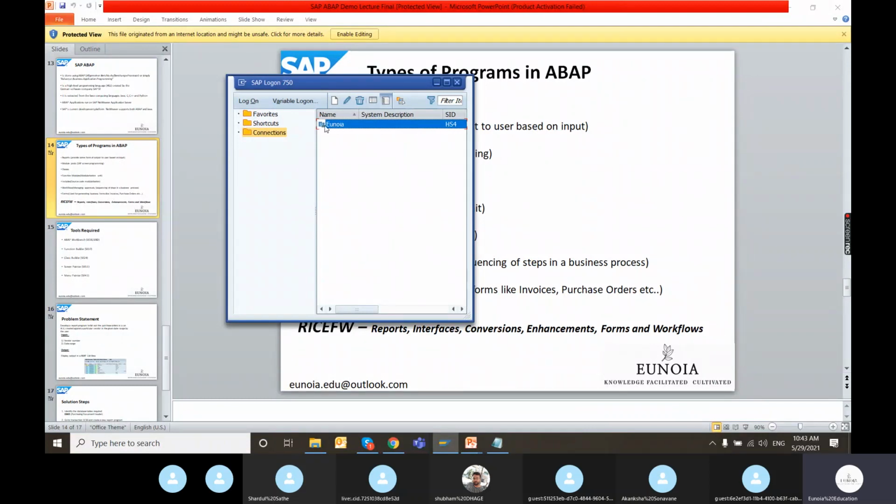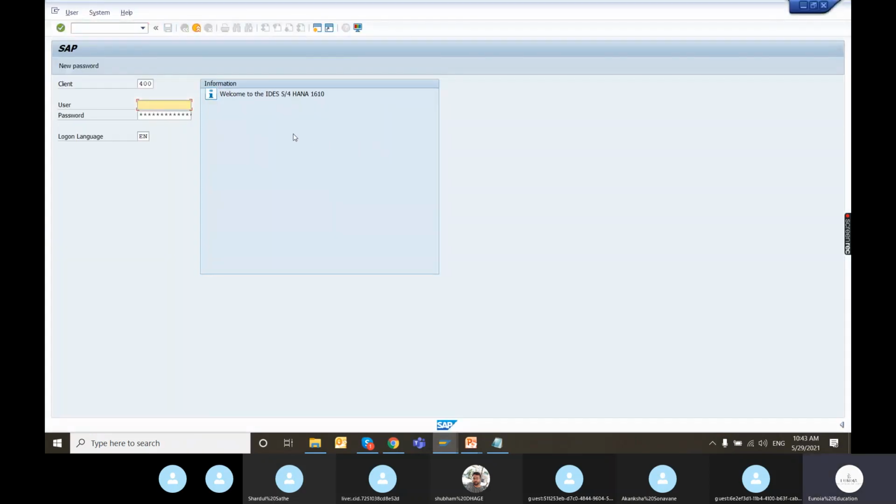One system we have already added here, and its name is given as free text. You just double click on it. It will ask for a user ID and password. The particular screen that you are seeing has been designed by SAP. It's a standard SAP screen, the login screen. A module pool program deals with the design of this particular screen. We'll just log into the system.